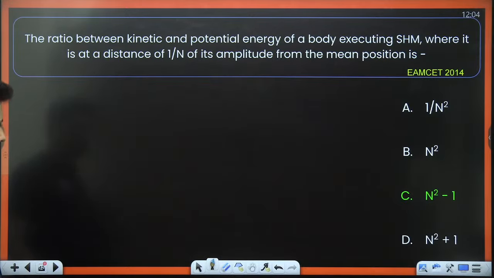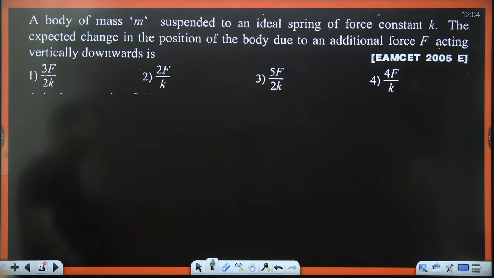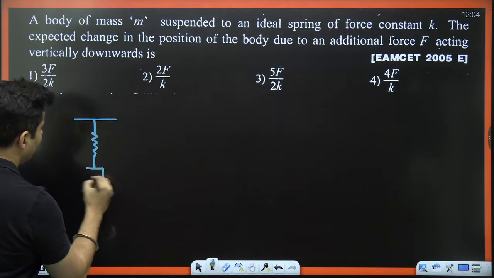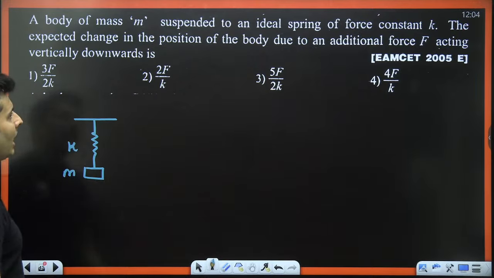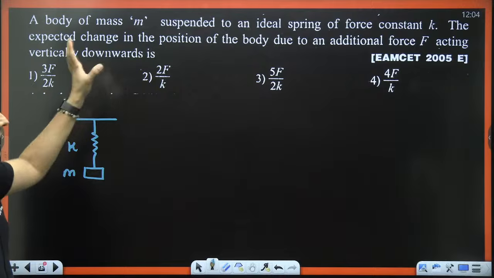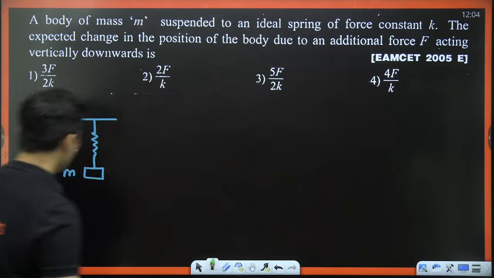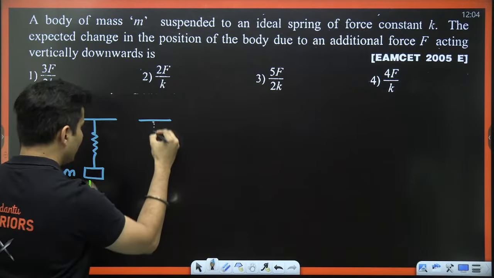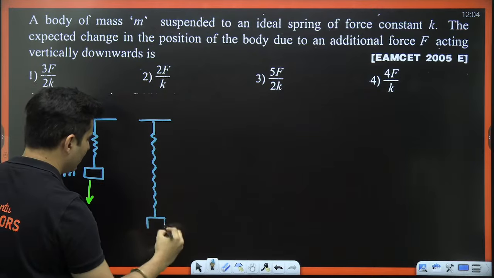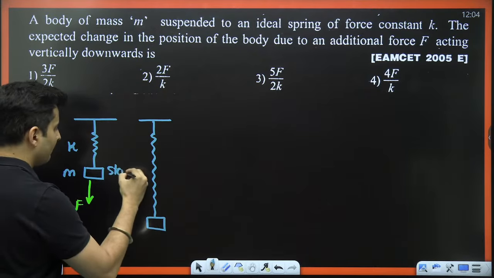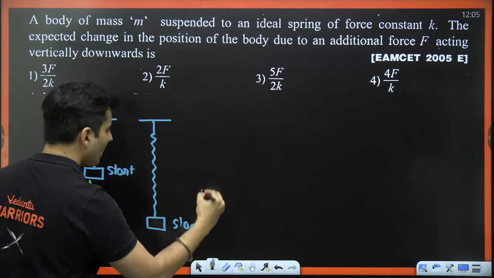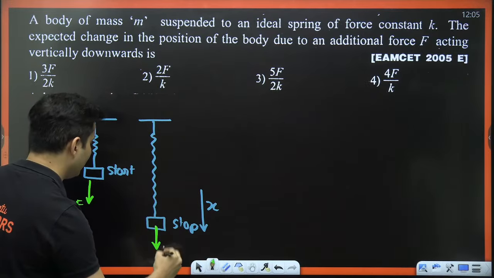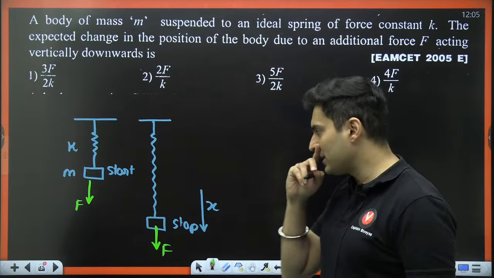Cool. Shall we go ahead to the next question coming up on your screen? Here it is. This is your EMAT 2005 question. A body of mass m is suspended from a spring like this. This is mass m. This is k. And the change in the position due to an additional force acting on it is how much? If an additional force acts on it, the spring will get even further elongated before it stops again. It started here and it stopped here, and there is an elongation over here, x, and during this while this force was continuously acting.